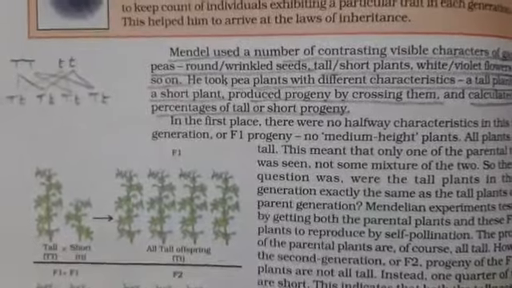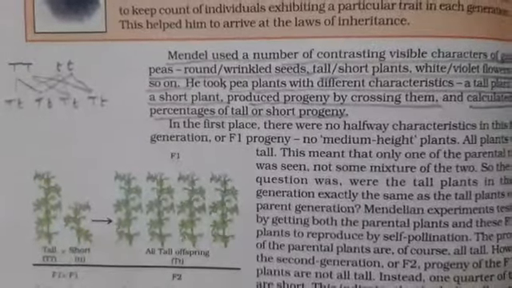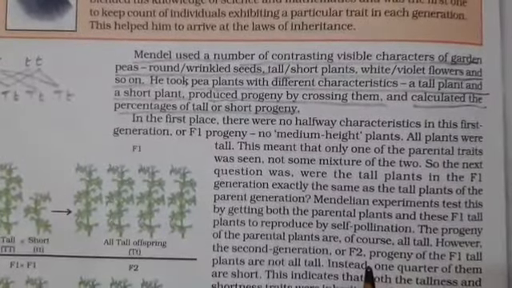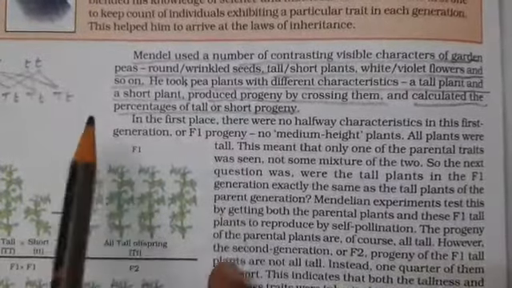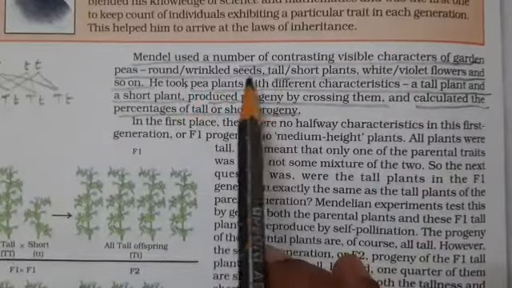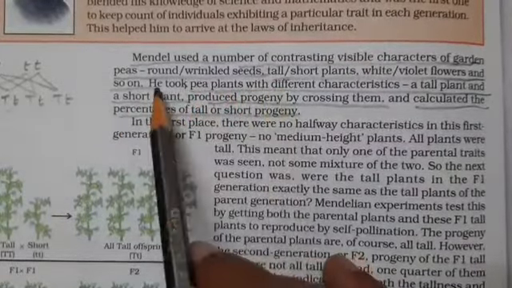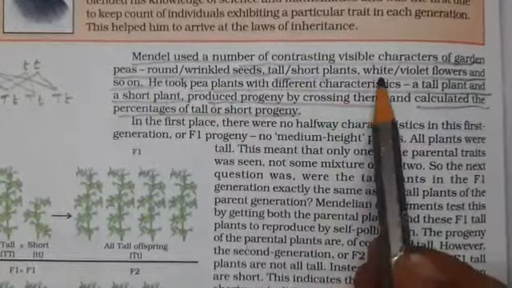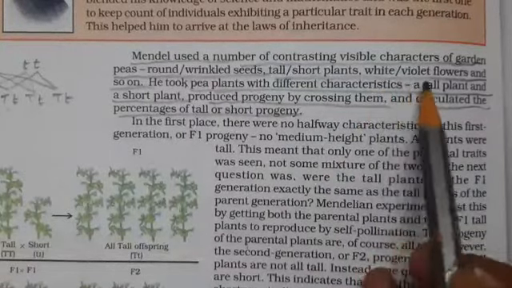Going further, Mendel's contribution for these characteristics was made using a plant called the pea plant. Mendel worked on this pea plant, using a number of contrasting characteristics. Number of contrasting visible characteristics in a garden pea plant: seeds can be round or wrinkled, the plants can be tall and short, the color of the flower can be violet or white, and so on.